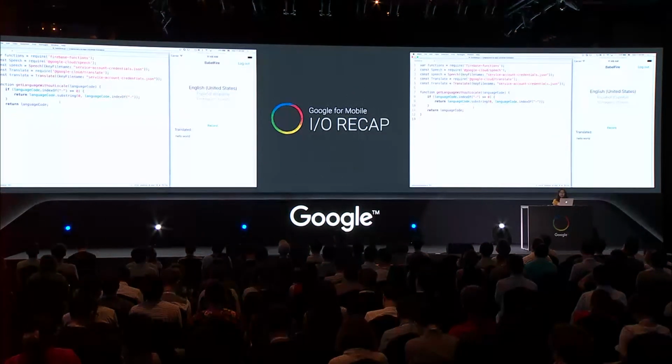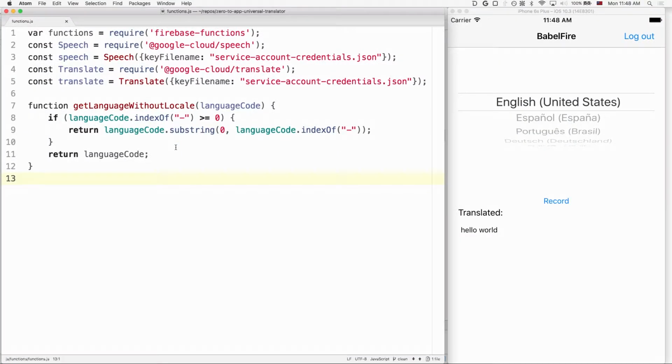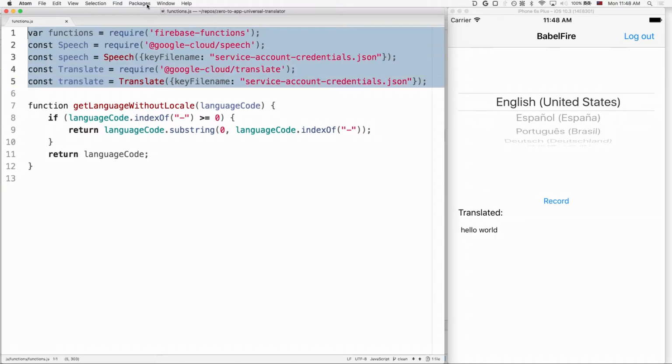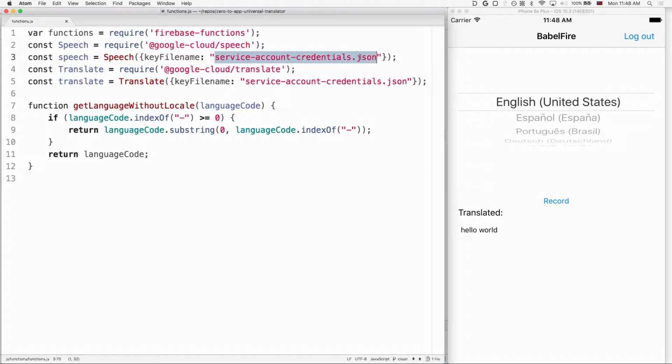All right, so here I have my function set up. At the top, I have all of my imports, and I've already put in my service account credentials, which allows me to call into the APIs. This here is a helper function, and now I'll just have to write my actual functions to actually transcribe and translate the text.